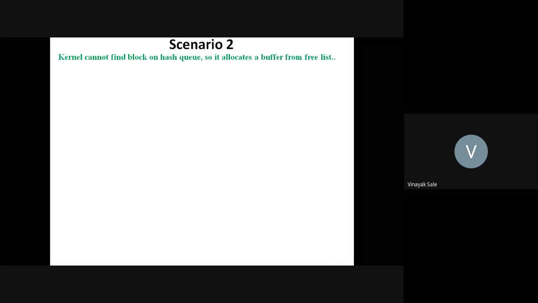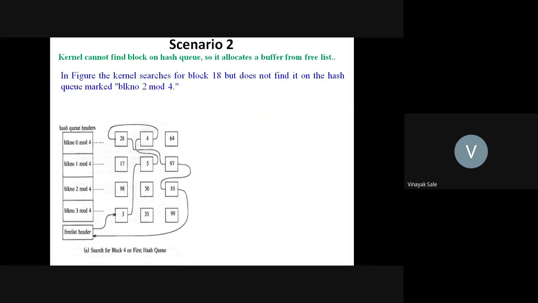Second scenario is kernel cannot find block on hash queue. We'll see this part. See in this example, kernel searches block number 18 on the hash queue marked as block 2 mod 4. On this hash queue kernel searches block number 18 and it is not present.